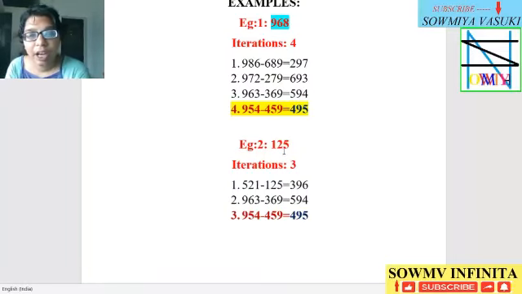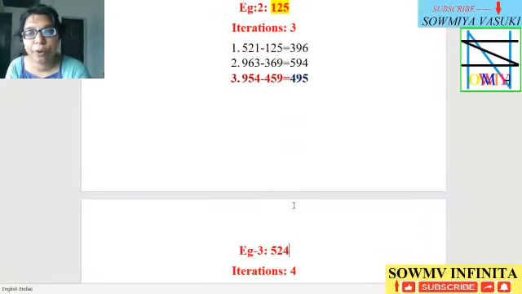The next example is 125. This 125 has 3 iterations. The first iteration is 521 minus 125 is equal to 396. The further iteration for 396 is 963 minus 369 is equal to 594.